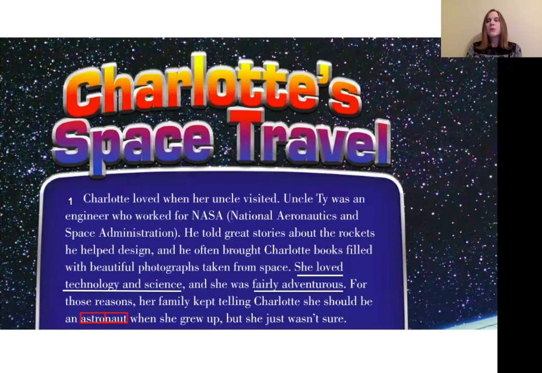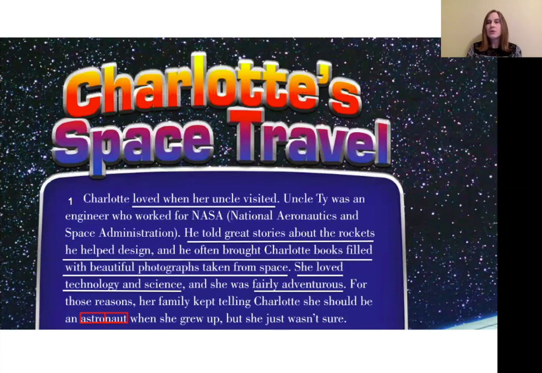However, when we make some inferences and really connect that, I think we could even underline some other evidence in here. The whole first part of this talks about Charlotte's relationship with her uncle and how she loves when her uncle visits. Well, her uncle also works in a space-related field, and she really enjoys it when he talks about the rockets or when he brings her these photographs. So she's already showing some interest in space-related things through this relationship with her uncle.